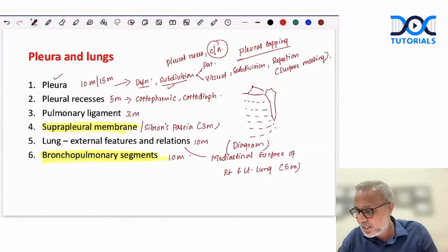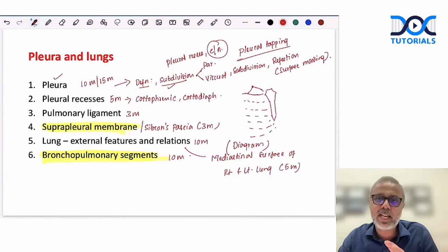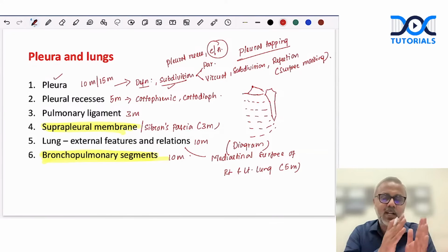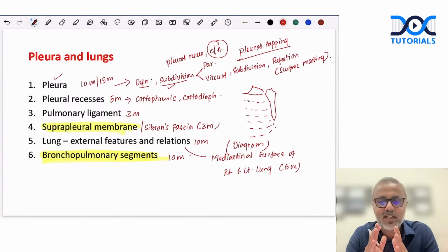Okay? Yes. Karthik has a question for bronchopulmonary segments. Is it necessary to draw the segmental anatomy for both the lungs separately? Absolutely. We need to show the segments for both the lungs, because we know that the right lung and left lung will have the same 10 segments. But remember, the nomenclature of the segments will differ.